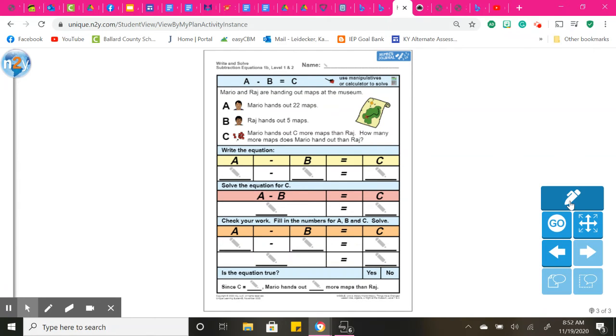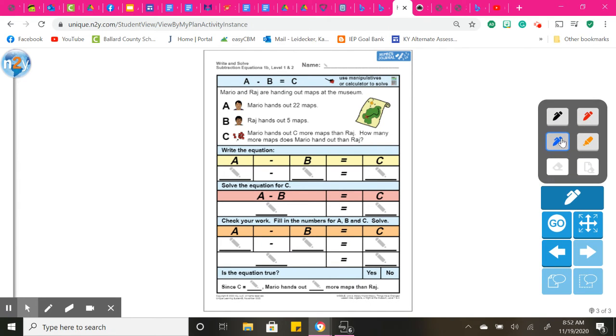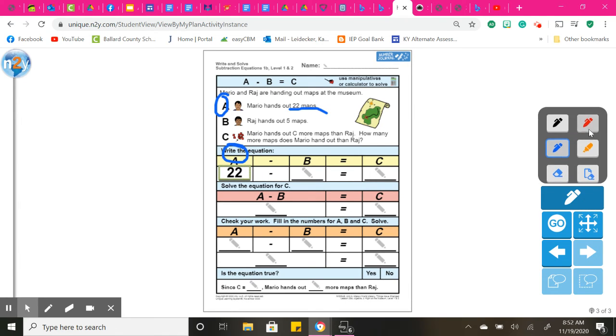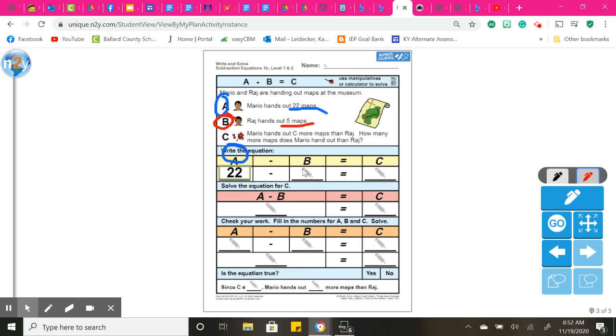All right, I'll set this one up for you and you can complete it then on your own. So Mario has 22 maps. So A is Mario and he has 22 maps. B is Rahad and he has 5 maps. So B is going to be 5.